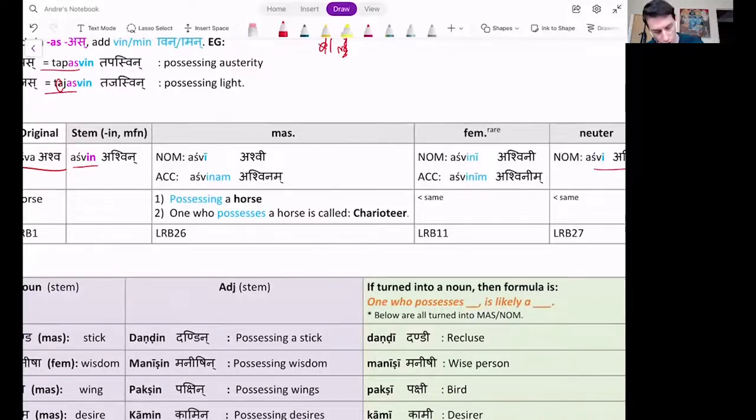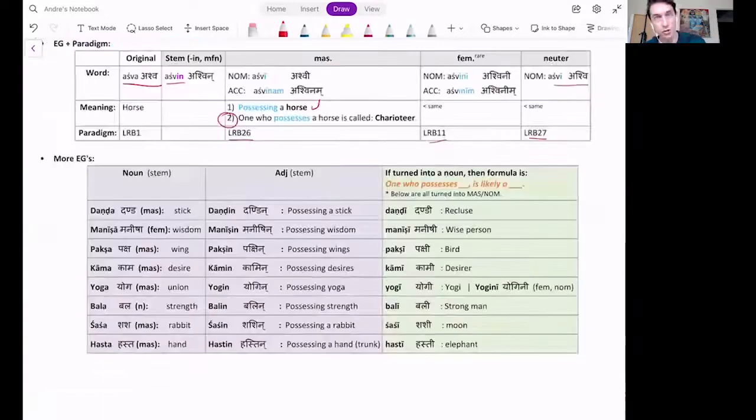The meaning is possessing a horse, or one who possesses a horse is called a charioteer. This is important. We know this much, right? One possessing a horse. However, as I said, the one who possesses a horse is likely called a charioteer. Therefore, if you were to use these words as nouns, then you would not say the one possessing a horse goes to the forest. Ashwi vanam gachati. You would say charioteer goes to the forest if you were to translate it.